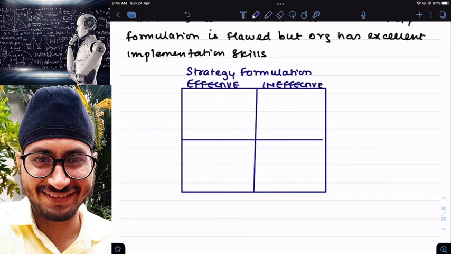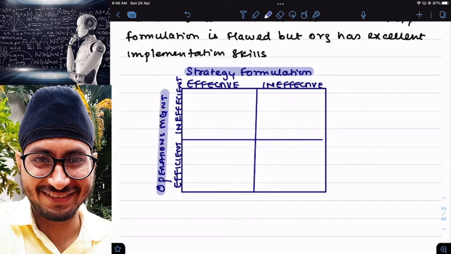My strategy formulation can be effective also, ineffective also. Then my operations management can be efficient also, inefficient also. Clear? So here we have taken a second box where we have taken strategy formulation and operations management.